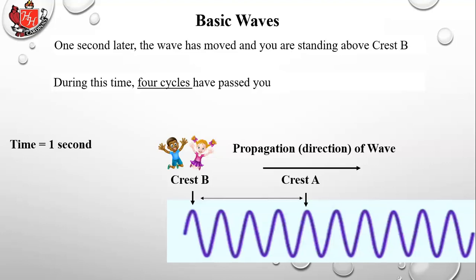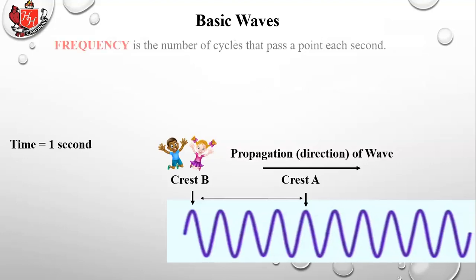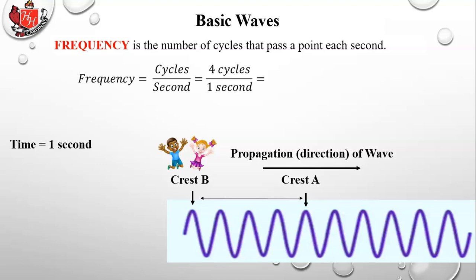Don't get confused by counting the crests. If you start at crest A and count over, you count 5 crests. But it's 4 cycles. It's the movement of the wave from one crest to the next. Frequency is the number of cycles that pass a point each second. So 4 cycles passed you and it took 1 second. So that's 4 cycles per second.